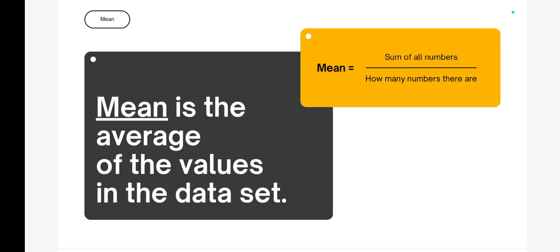So mean क्या है? Mean is the average of values in the data set. ये average है, ठीक है. वो कैसे निकलेगा? Mean can be taken out, that is, mean is equal to the sum of all numbers provided divided by the total numbers which are present.